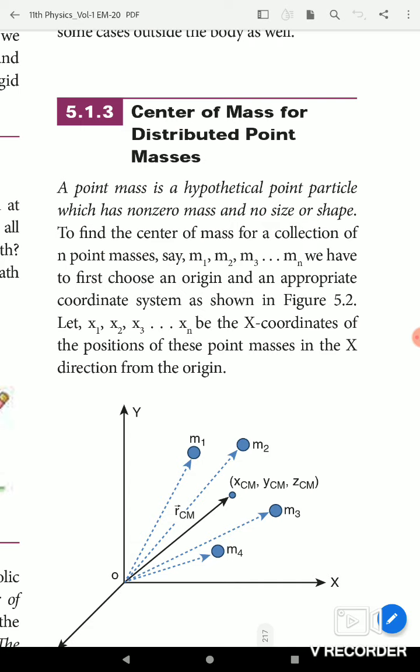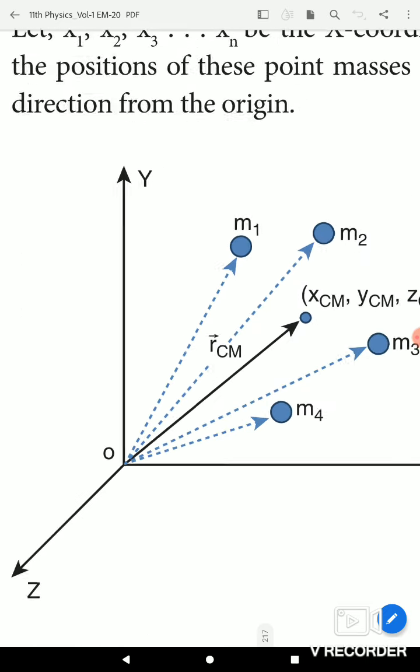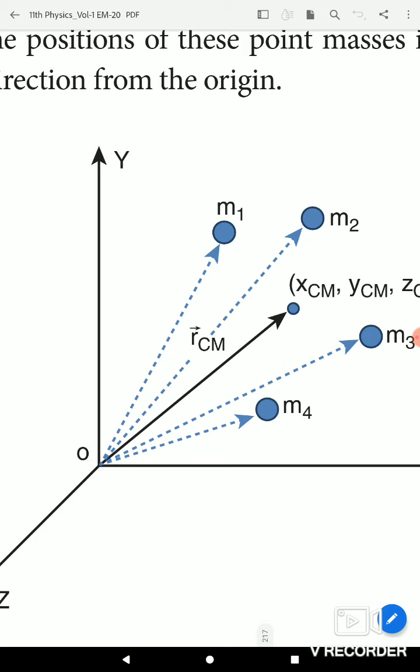To find the center of mass for a collection of n point masses, that is m1, m2, m3, mn. Okay, so you already know the rigid body has a large number of particles, whose masses are considered as m1, m2, m3, mn, etc. First you choose an origin. Okay, this is the origin. Okay, m1, m2, m3.